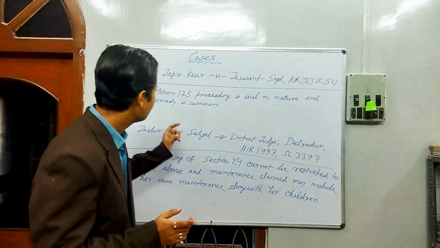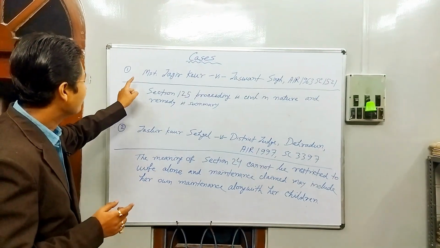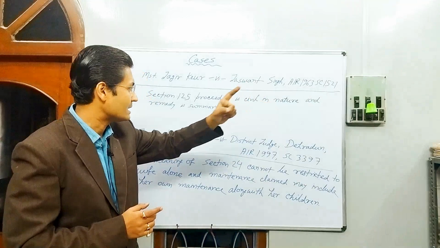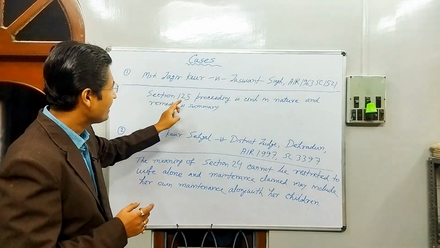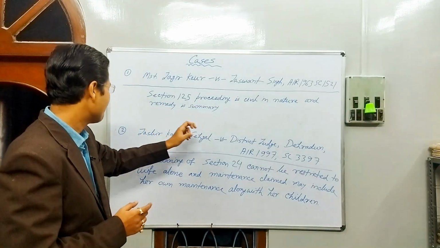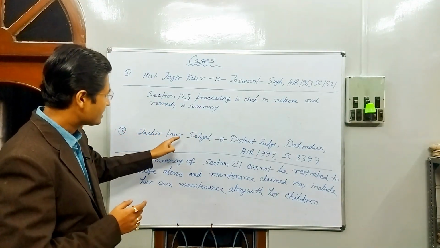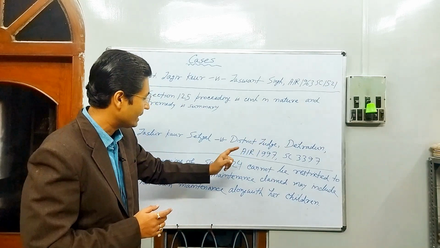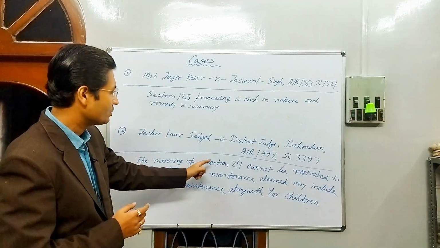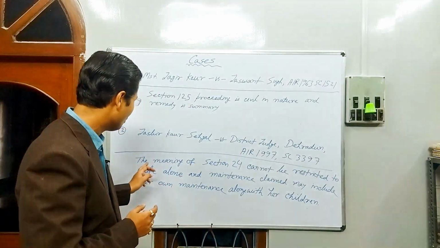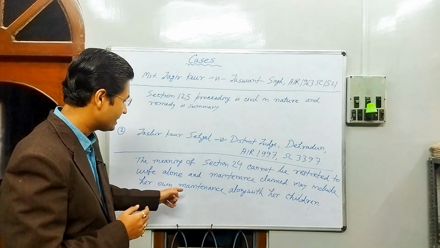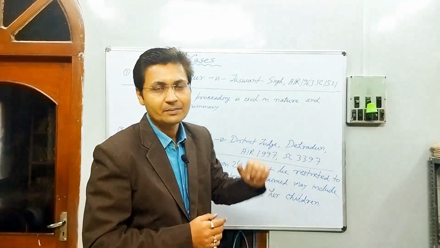So it is stated in Mst. Jagir Kaur versus Jaswant Singh, AIR 1963 SC, that a section 125 proceeding is civil in nature and the remedy is summary. And in Jasbir Kaur Sehgal versus District Judge Dehradun, AIR 1997 SC, it is stated that the meaning of section 24 cannot be restricted to the wife alone, and the maintenance claimed may include her own maintenance along with her children.